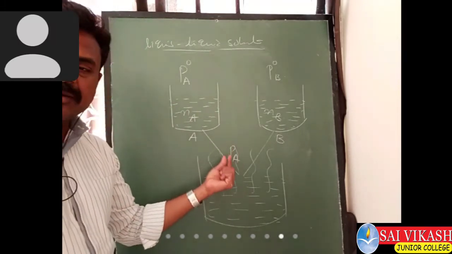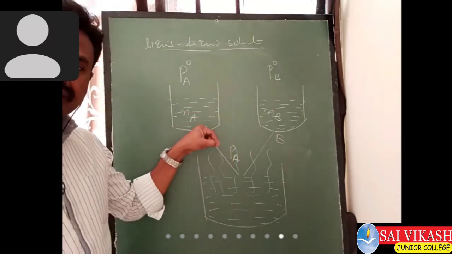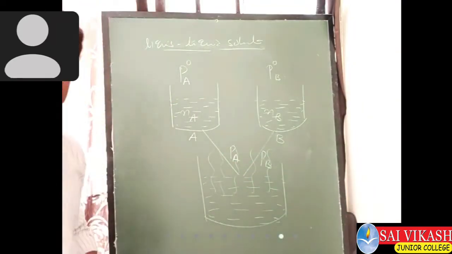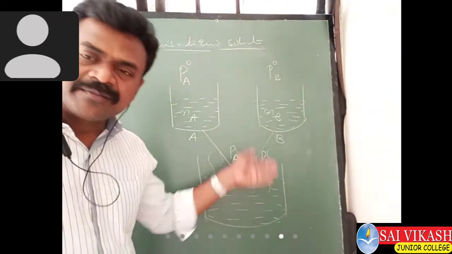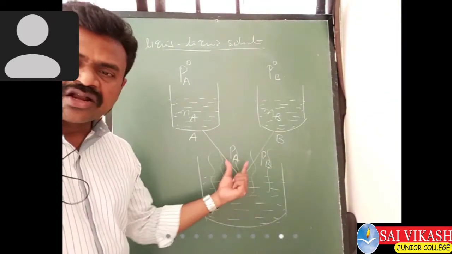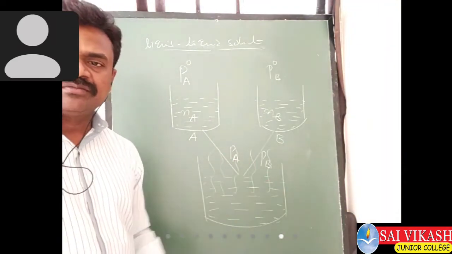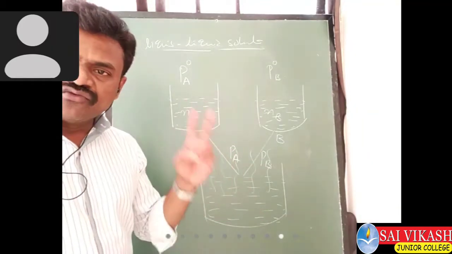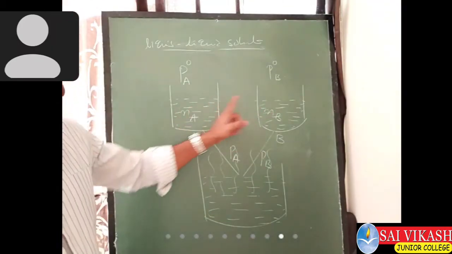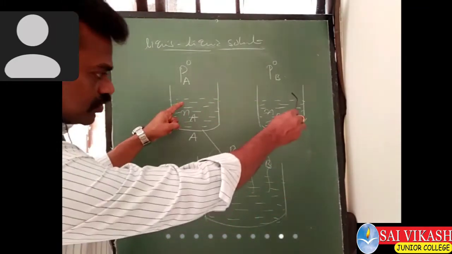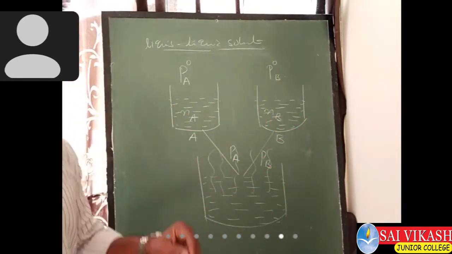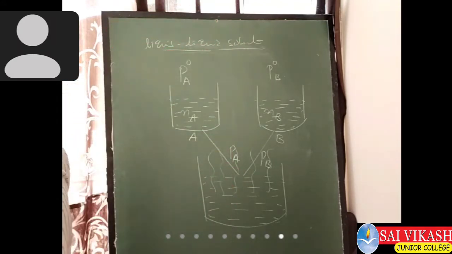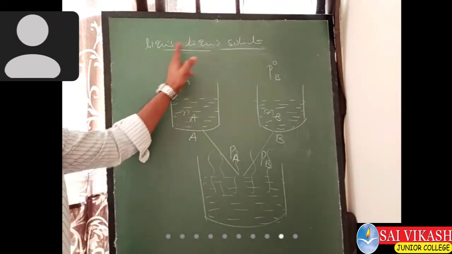PA is the vapor pressure of liquid A from the solution. Similarly, PB is the vapor pressure of liquid B from the solution. So they are not in the pure form, they are in mixed form. From the mixture also, both liquids are volatile. We have considered both liquids are volatile liquids, and both are combined. That is why I am explaining the vapor pressure of the liquid solution.